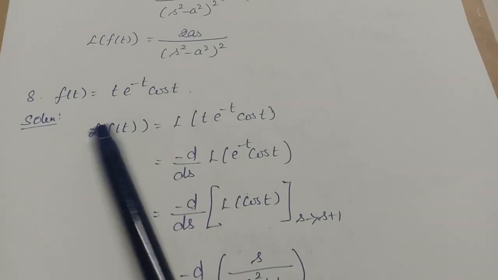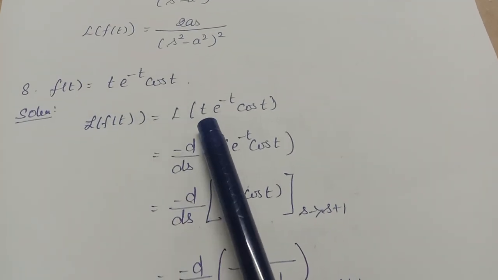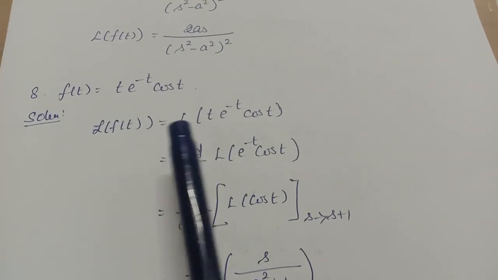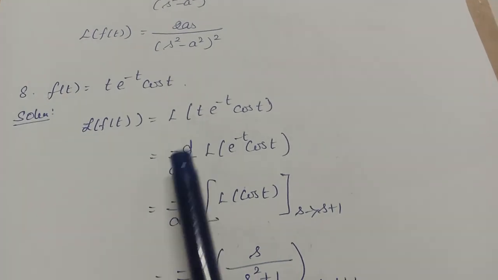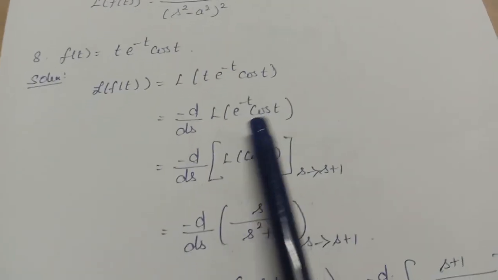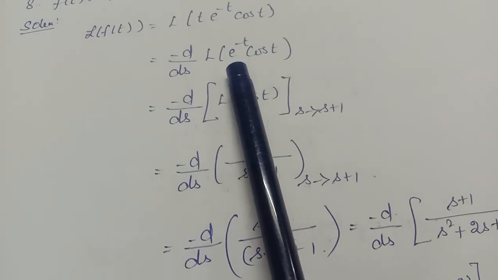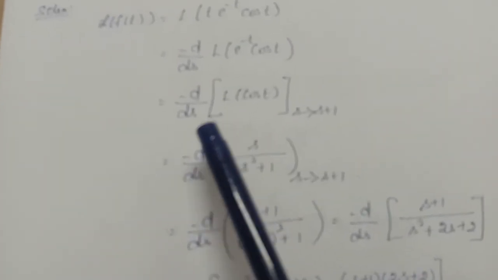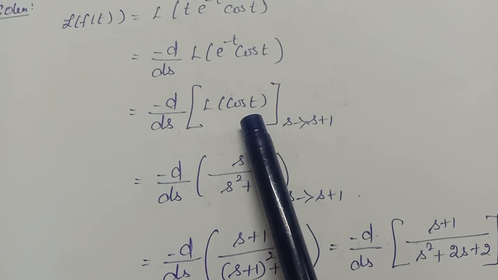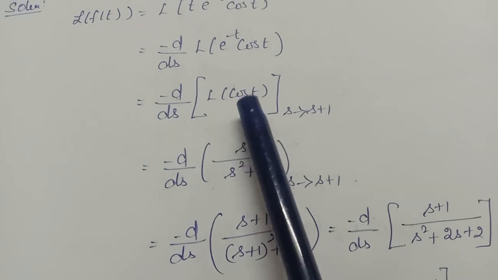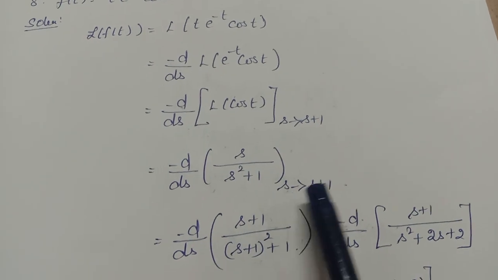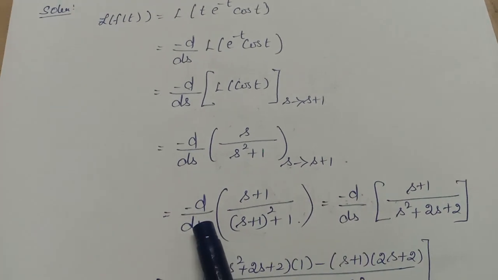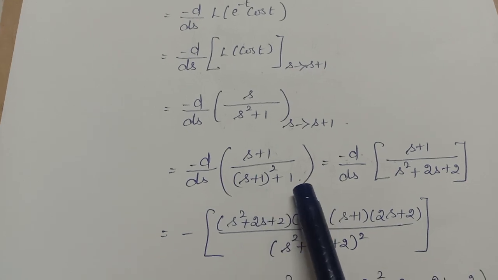Next problem, f of t equal to t e power minus t into cos t. Here you have product of three terms. Let us apply one by one. Okay, first for removing this t, I have to put minus d by ds of Laplace of e power minus t into cos t. For removing this e power minus t, you have to write Laplace of cos t. In that one you have to replace s by s plus 1. What is Laplace of cos t? S by s square plus 1. In that one you have to replace s by s plus 1, isn't it? So minus d by ds of s plus 1 by s plus 1 the whole square plus 1.